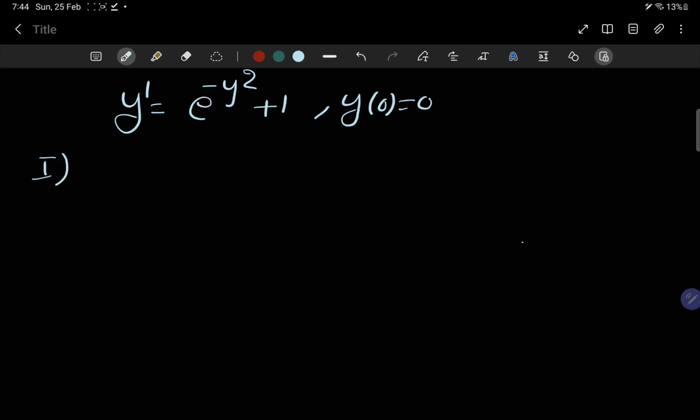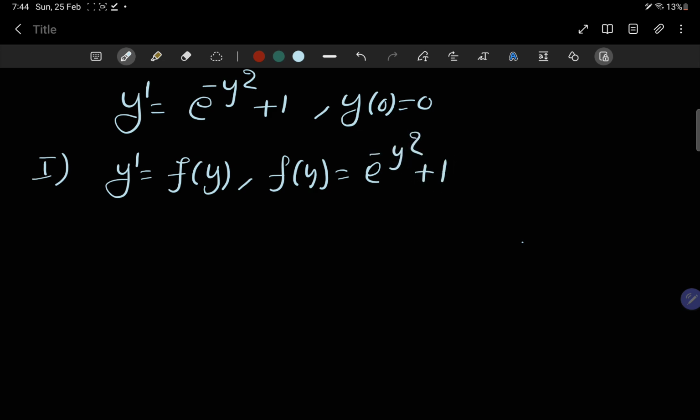Okay, so we are given the IVP y dash equals e power minus y square plus 1, with the initial condition y(0) equals 0. For statement 1 at least, we can think of this differential equation as y dash equals f(y), where f(y) equals e power minus y square plus 1 is the function given to us.